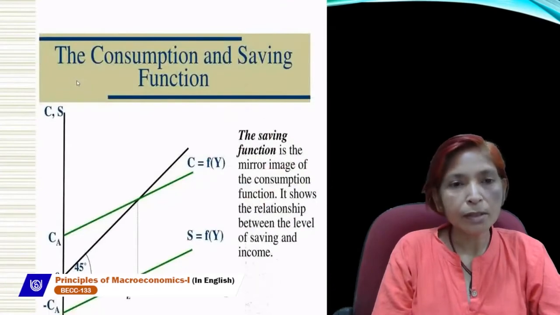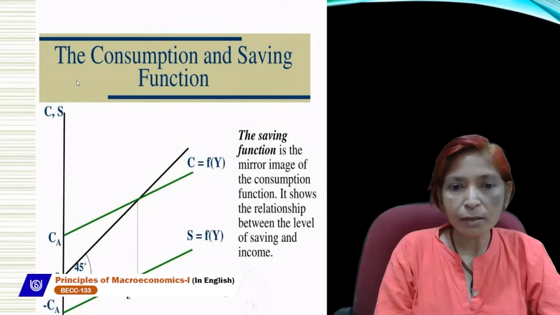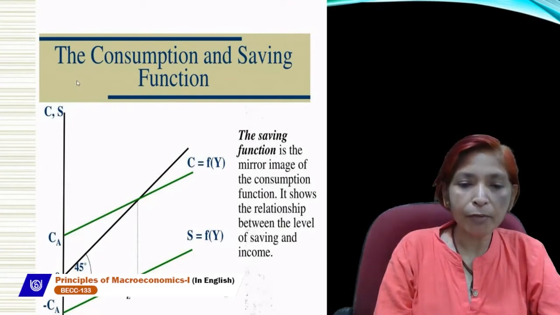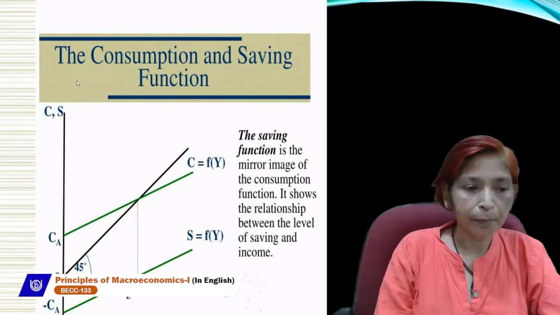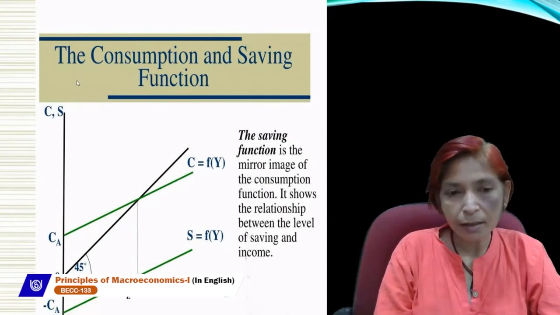We can also derive it in this form. The saving function is the mirror image of the consumption function. It shows the relationship between the level of saving and the level of income. In this diagram, Y line is always a 45-degree line.